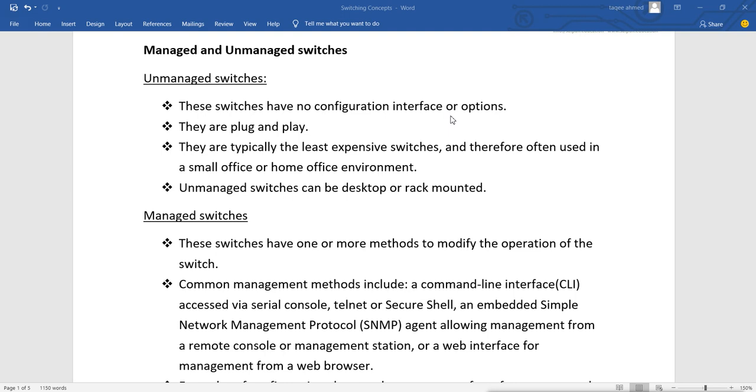Cisco switches also have a console port. From that console port we can connect a rollover cable to our PC, and just like we access the router, we can access the switch, and configure and manage it. We can do that on managed switches, but unmanaged switches do not have any interface or option to manage them. These switches are plug and play. They are also called plug and play.